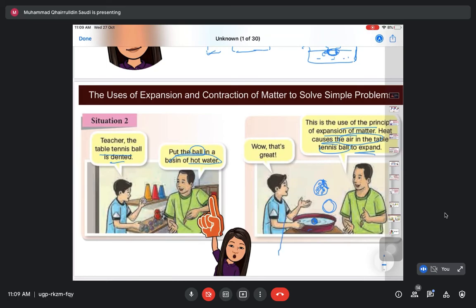Siapa pernah buat macam ni before? Siapa pernah buat guna principle of expansion of matter ni? Have you tried this before? Pernah try tak? Tak pernah.